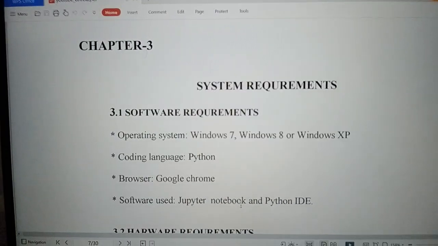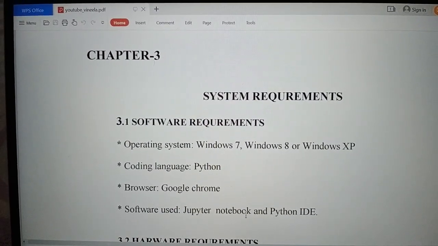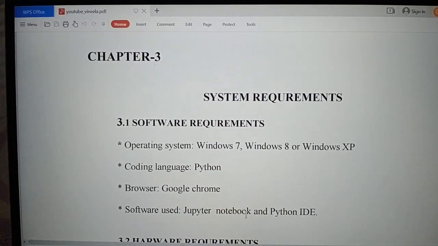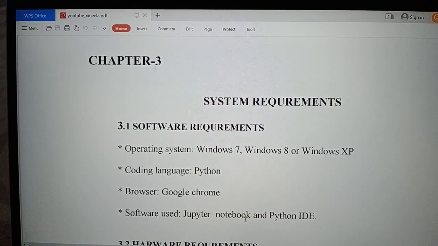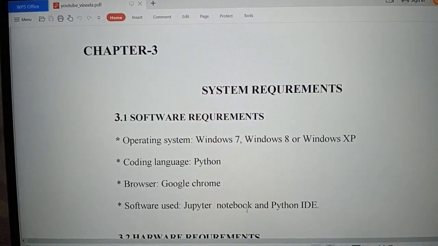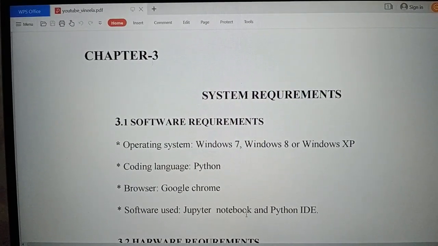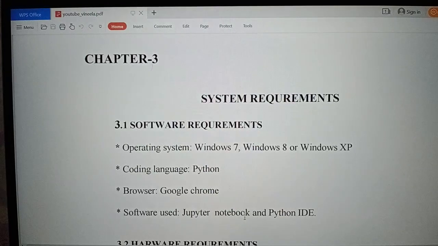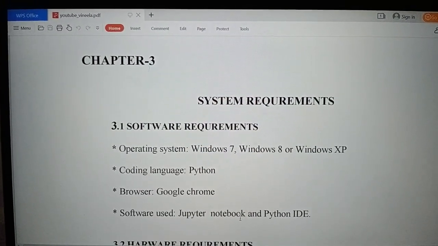Next are the system requirements that are useful for this project. Firstly, the software requirements. We need an operating system that is Windows 7, Windows 8 or Windows XP. The coding language used is Python. The browser we use to deploy this is Google Chrome, and the software used to write the code is Jupyter Notebook and Python IDE.